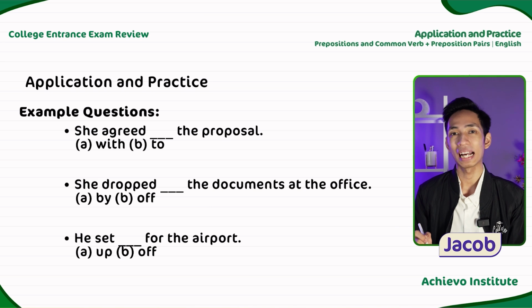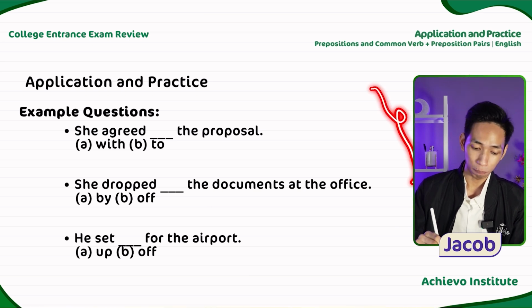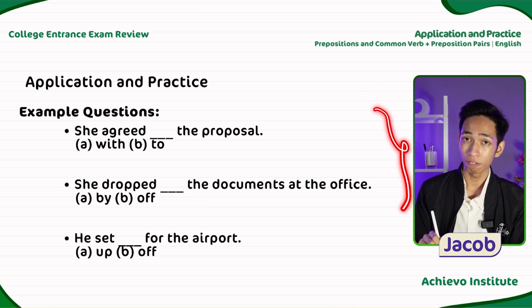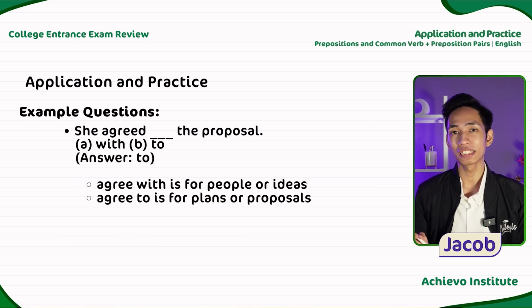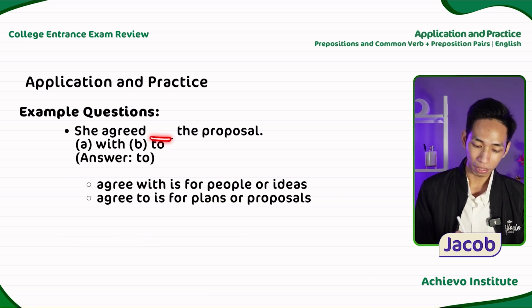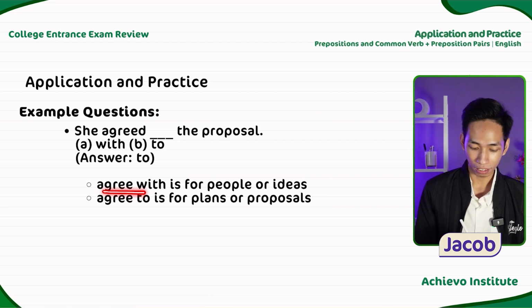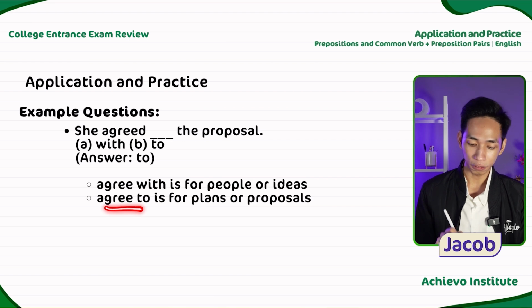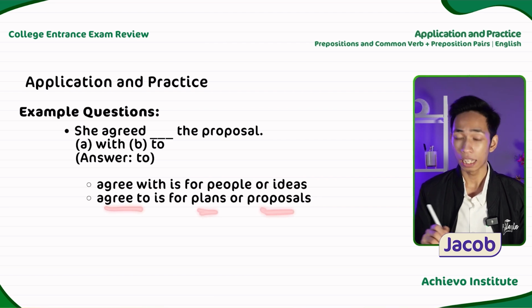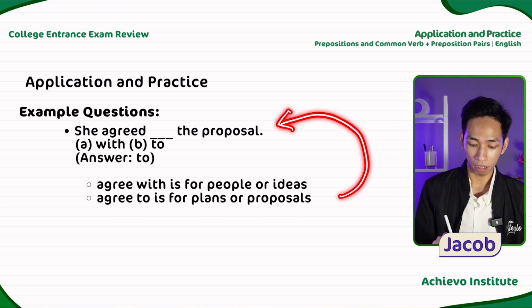Let's apply and practice. Okay, so if you want to apply what we have learned, kindly pause the video, then we will discuss the answers. For the first question, she agreed blank the proposal. The answer is 2, because agree with is for people or ideas, while agree to is for plans or proposals. In our sentence, we're talking about a proposal.